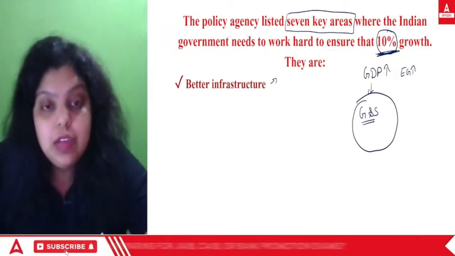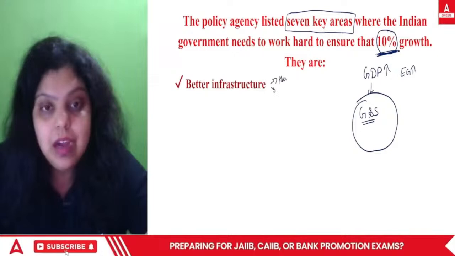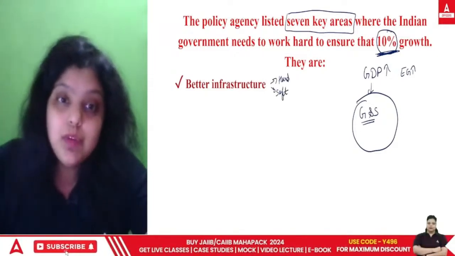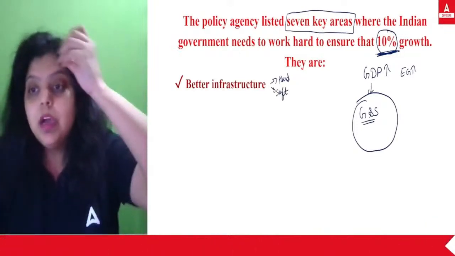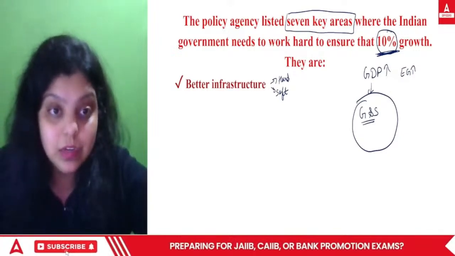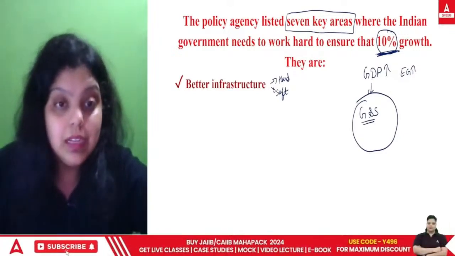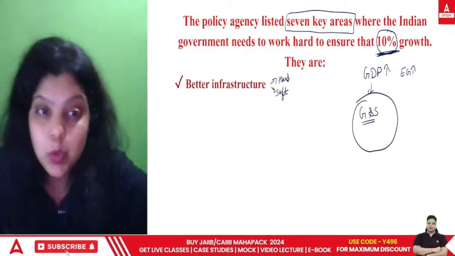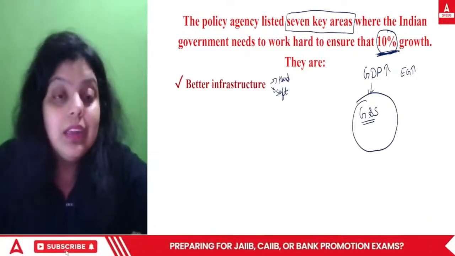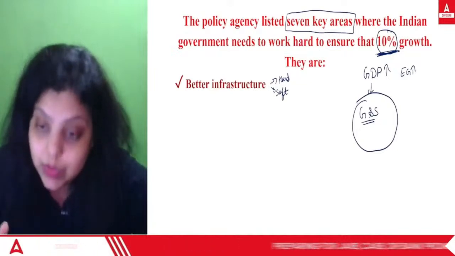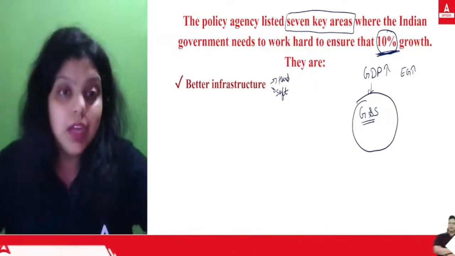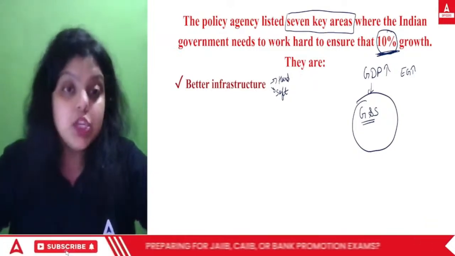This infrastructure has been divided into 2 parts. First is hard infrastructure and second is soft infrastructure. Hard infrastructure is a type of infrastructure which provides a physical network to give you connectivity in the country. For example, roads, railways, ports, airways, all these are hard infrastructure because they provide you the physical network. They provide you connectivity with other parts of the country, or with other parts of the world as well.